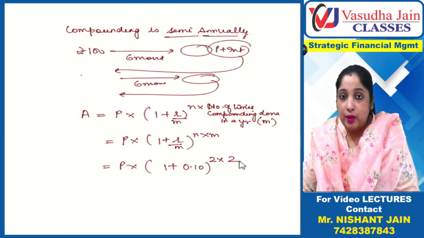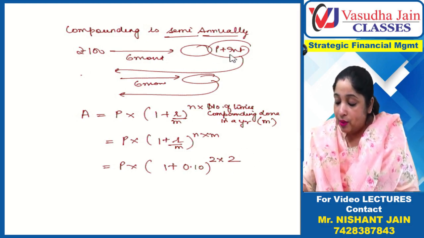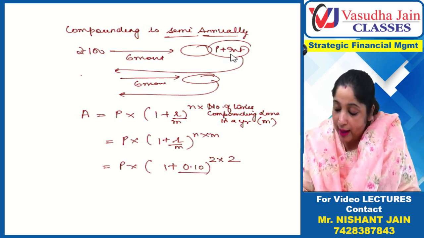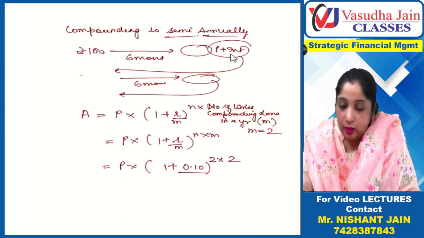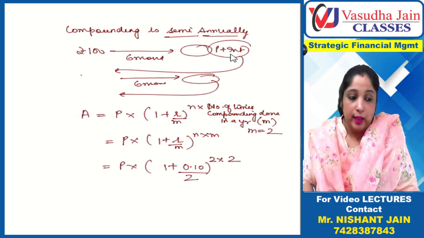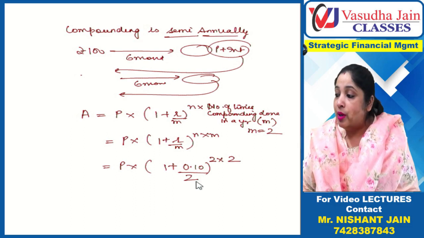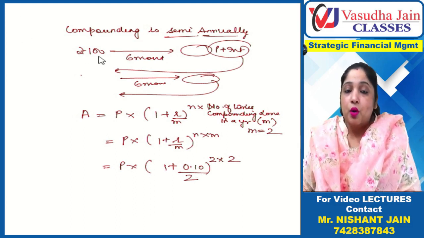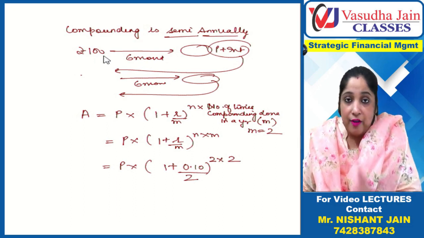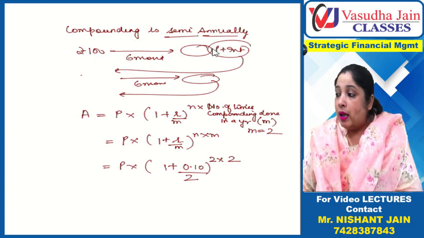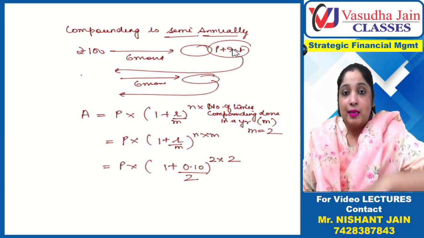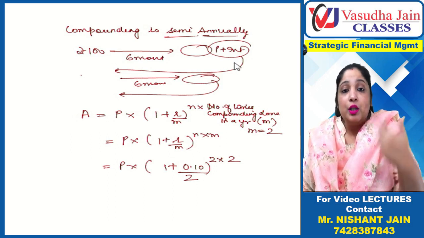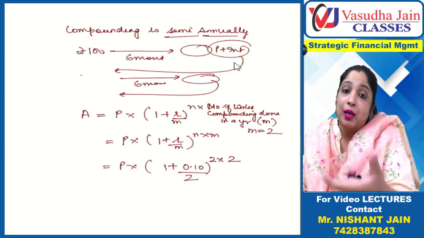So 4 times you are calculating interest, and for 6 months the interest rate is not 10%. 10% was the interest rate for the full year. You divide by M, which we have calculated as 2 times. So the interest rate for 6 months is 5%. So basically you compute interest on 100 rupees at the rate of 5% for 6 months. Then on the next 6 months you will do the same, computing interest at the rate of 5%. This you will do 4 times in the 2 year duration.